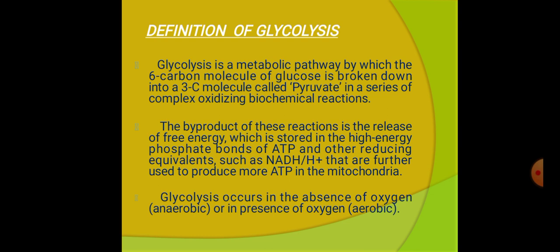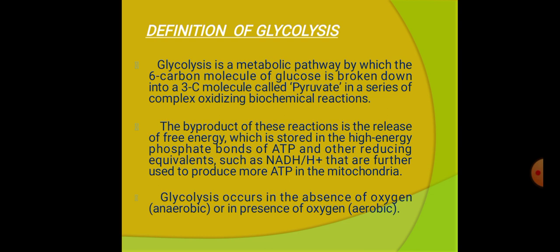The byproduct of these reactions is the release of free energy, which is stored in the high energy phosphate bonds of ATP and other reducing equivalents such as NADH plus, that are further used to produce more ATP in the mitochondria.